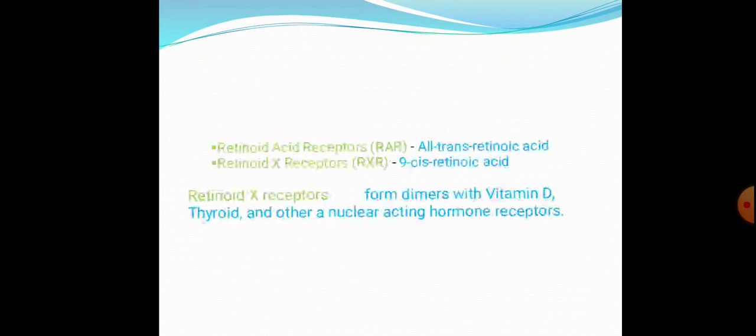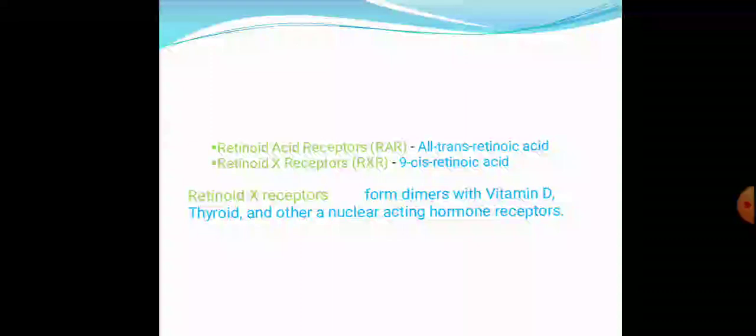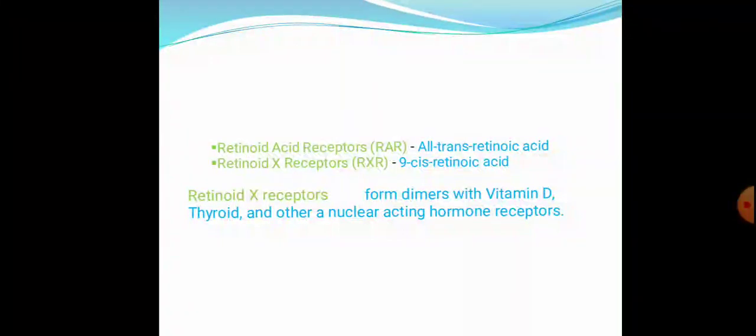On the RAR receptors the all-trans retinoic acid binds, and on the RXR receptors the 9-cis retinoic acid binds.